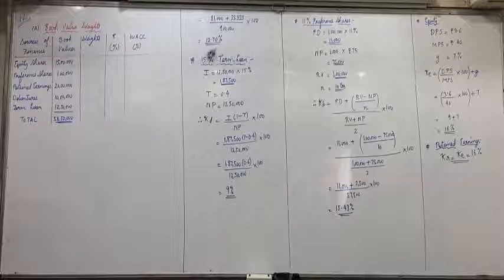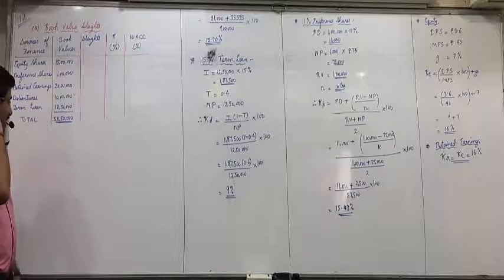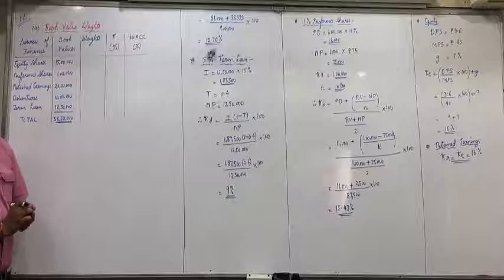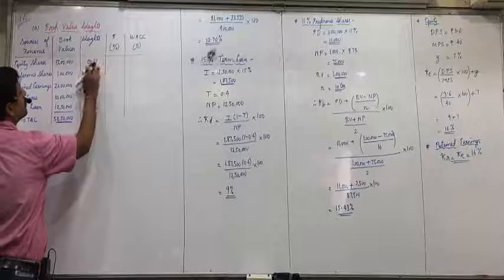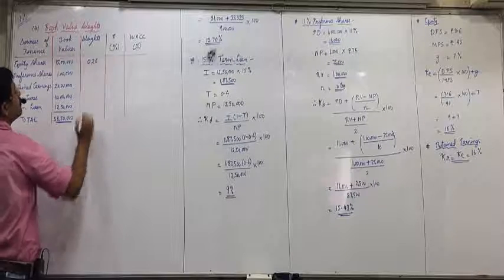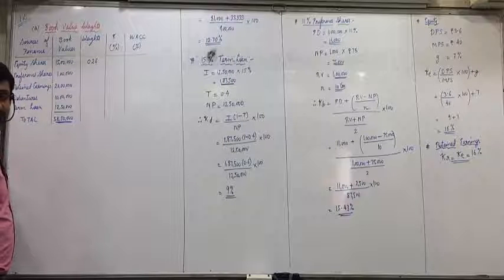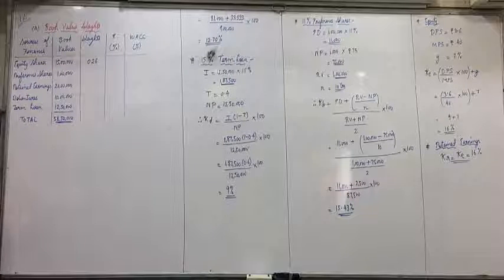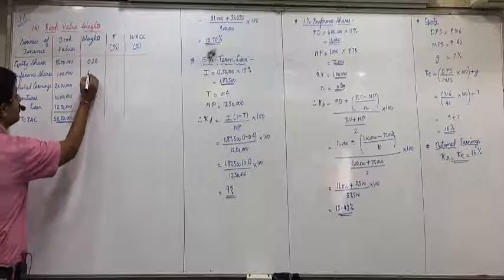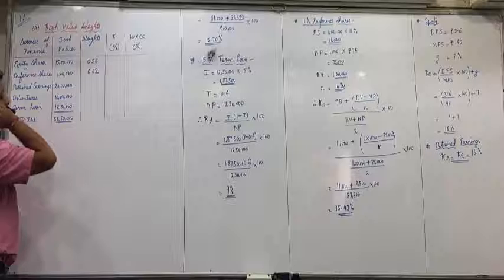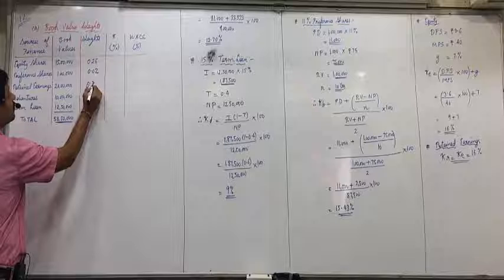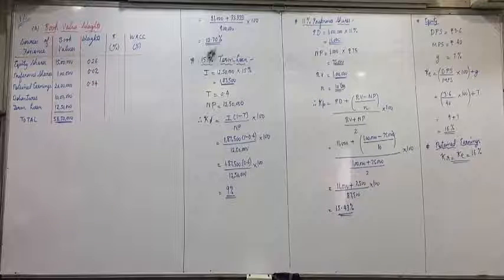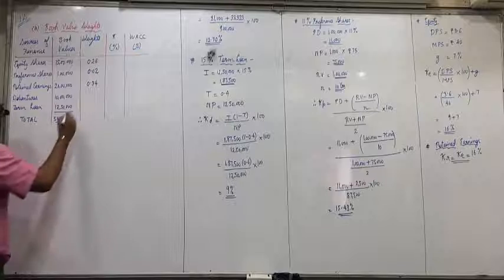Now, how do we find the weights we discussed? Individual amount upon total amount. Do 15 lakhs upon 58 lakh 50,000. 0.26. 1 lakh upon 58 lakh 50,000. 0.02. 20 lakhs upon 58 lakh 50,000. 0.34. 10 lakhs upon 58 lakh 50,000. 0.17.